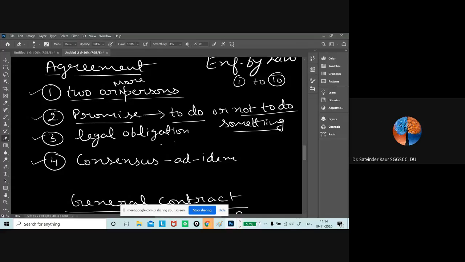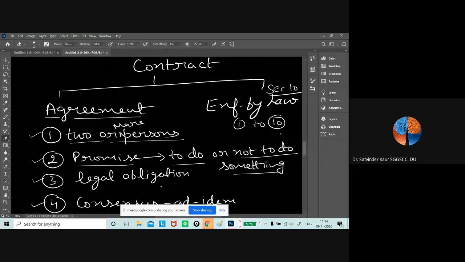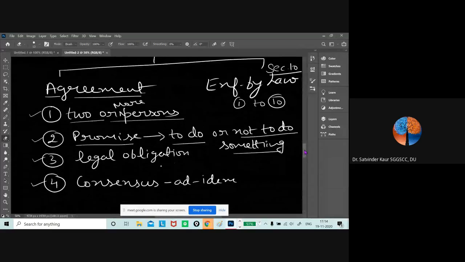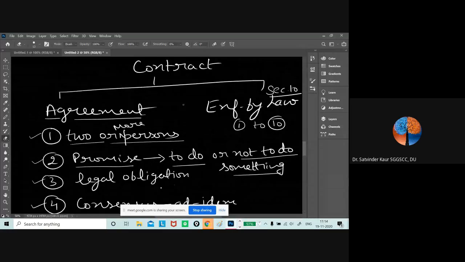So one by one, we will be discussing all these aspects, and in enforceability by law, all the terms we will be discussing which are required. So the agreement plus enforceability by law will form a contract.